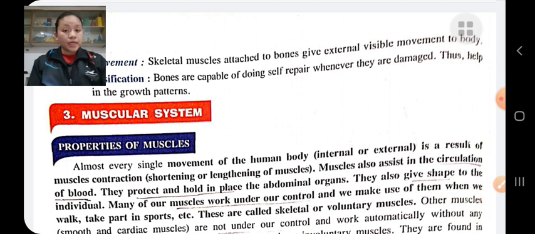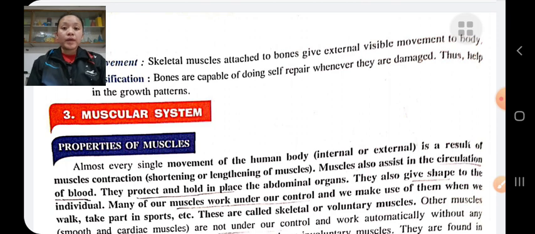Bring external movement: muscles help to bring external movement through muscular contraction, that is, through shortening or lengthening of muscle.